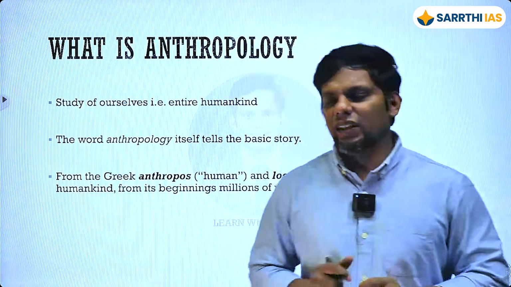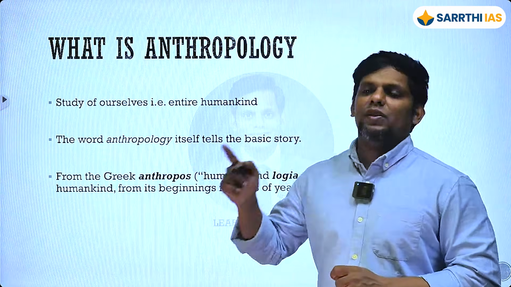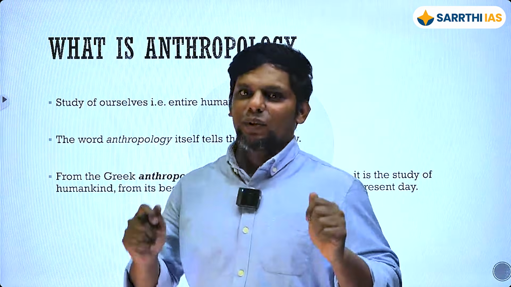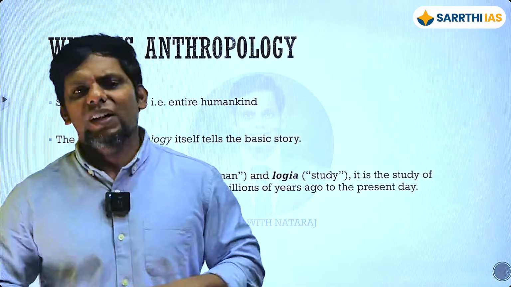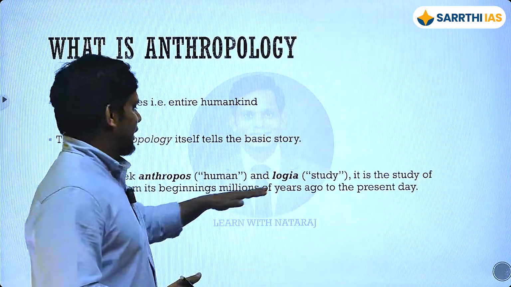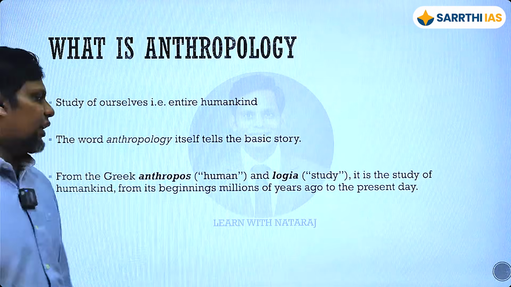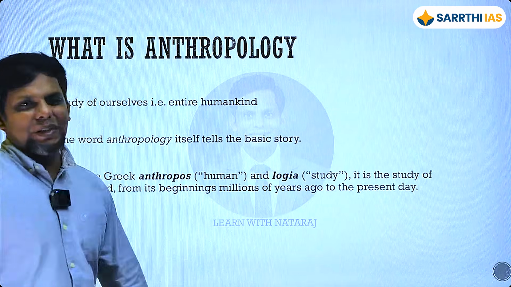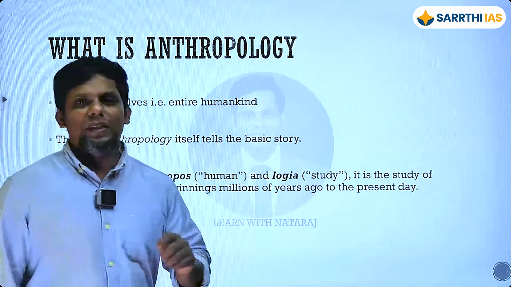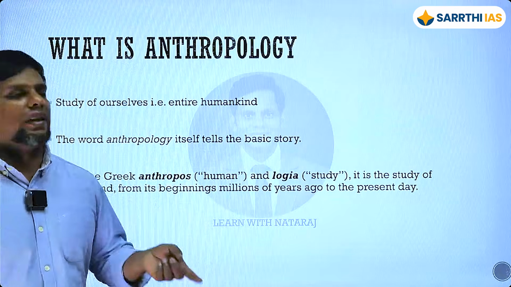But the idea here is that you're studying man, as in mankind. If I say man, it is essentially mankind. It's the term they used in the beginning. You can call it humankind also, so we can be inclusive here. Etymology-wise, if you look, anthropos basically means humans, and logia especially means a systematic or scientific study of it.